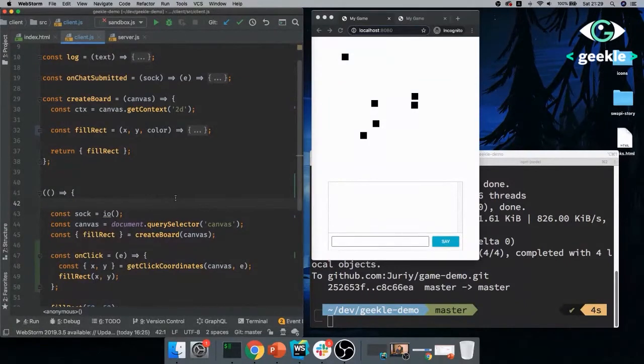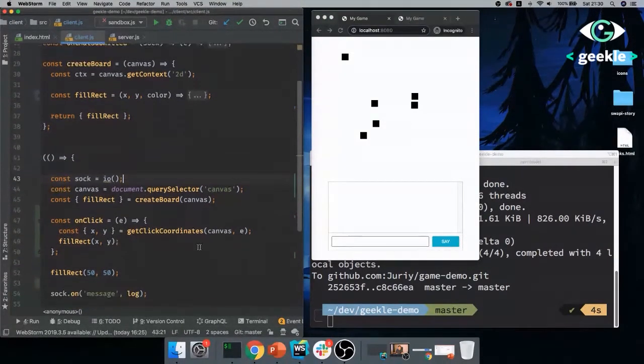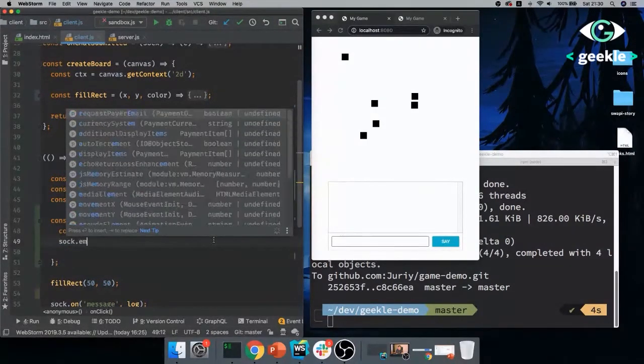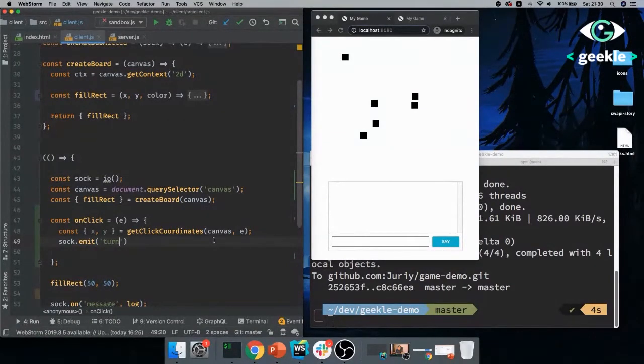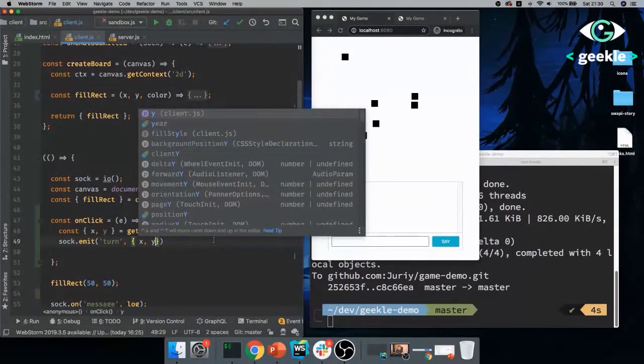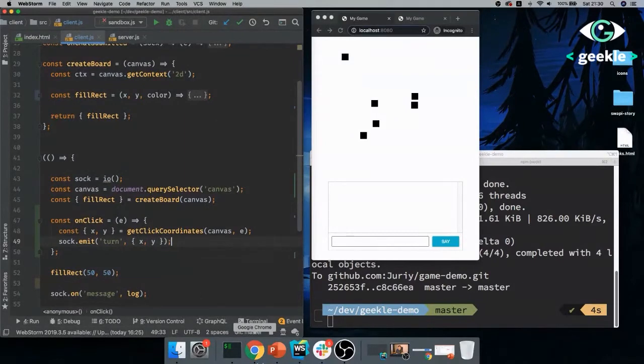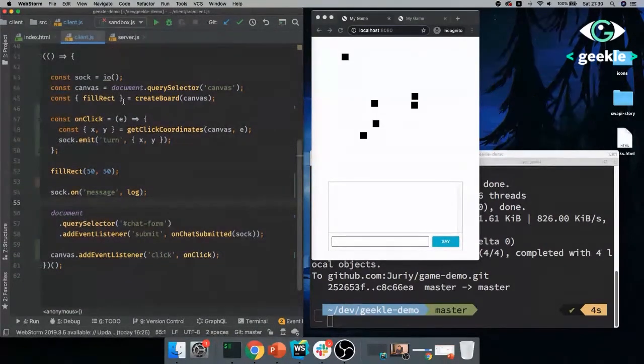Let's start making turns. So let's say that when we click on the board, this is the turn that we're sending from one client to the other client, right? So what shall we do? It's super simple. It's exactly the same as chat. You see, the pattern is exactly the same. Instead of sending the message, you want to send the details of the turn to the server. So instead of filling the rectangle, I'll take it out. I'll say that I want to emit a new kind of message that is called a turn. And that turn will have X and Y. I'm just sending the coordinates. Everything else, I don't care. Perfect. And now I've sent the turn to the server.